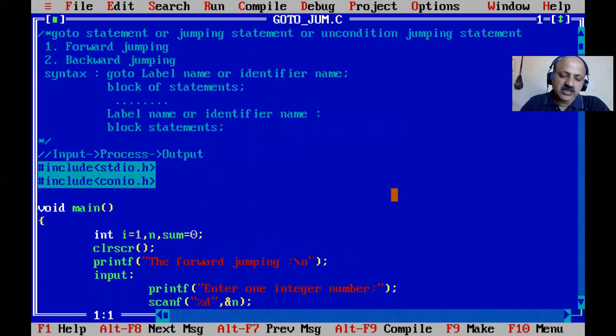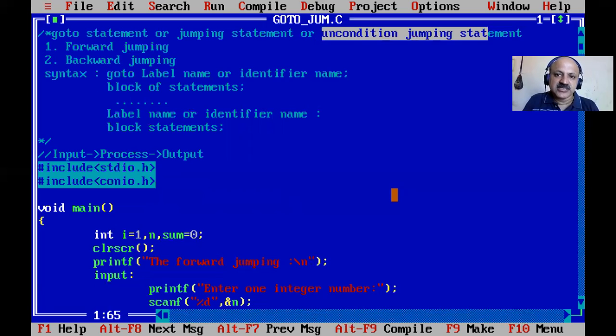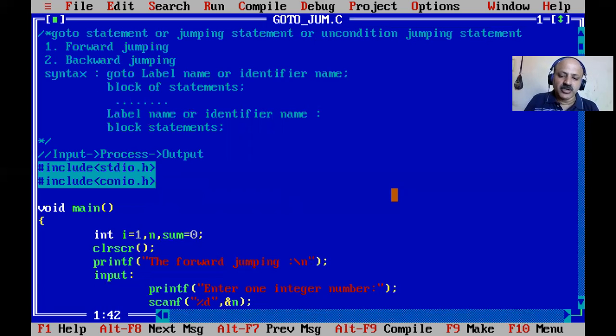So I think there are three statements in C language: break, continue, and goto. But goto is rarely used by programmers, because the main difficulty is that we have to judge it, as that is an unconditional jumping statement. So avoid means do not use it in your program.